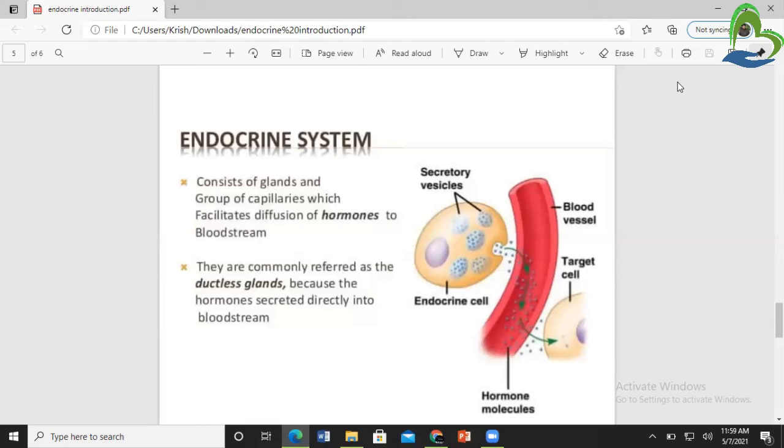They do not consist of ducts, and they do not need any type of duct to secrete their hormones.